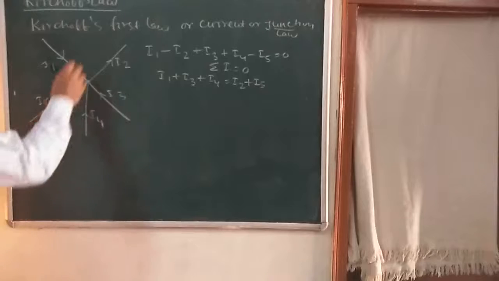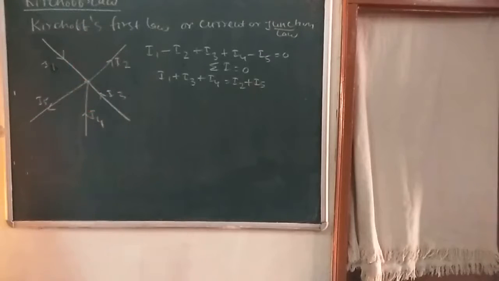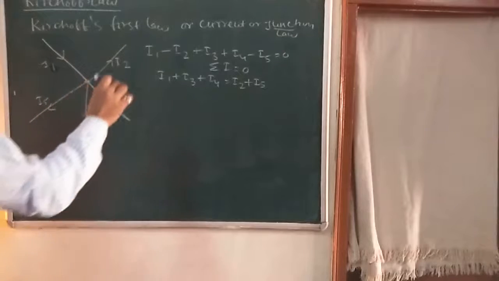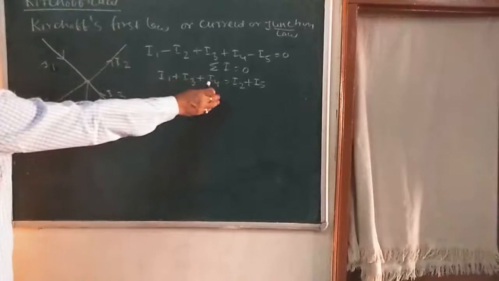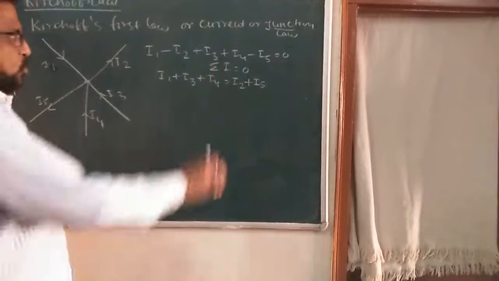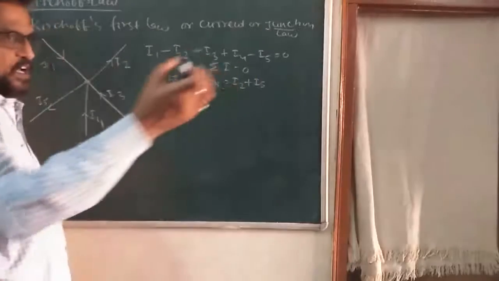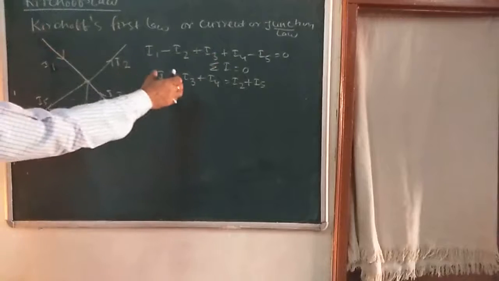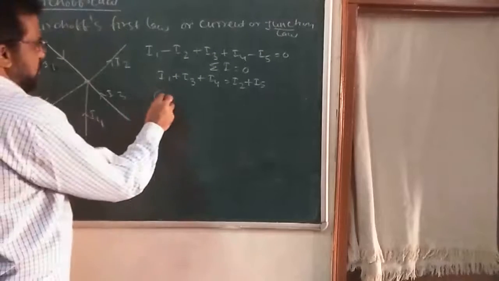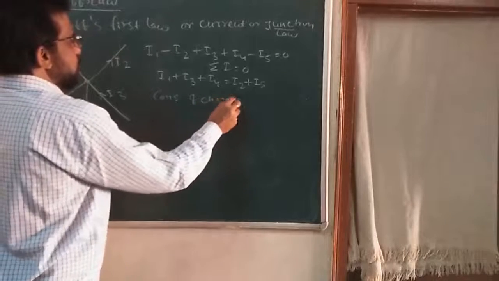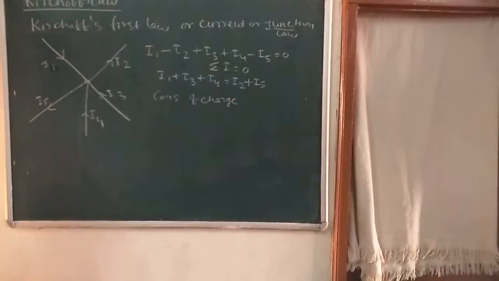So what is Kirchhoff's first law? Write down: the sum of the current flowing towards the junction is equal to the sum of the current leaving the junction. Is it clear? Both are equal here. जितना करंट आ रहा है उतना ही करंट जा रहा है. So the first law is in accordance with the conservation of charge. Conservation of charge. So this is Kirchhoff's current law or junction law.